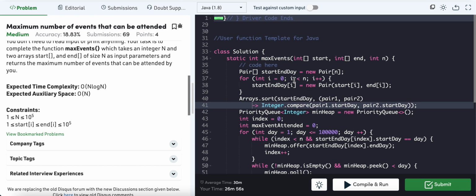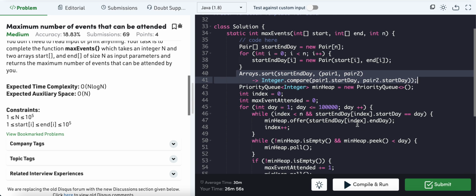So the main idea is that we first need to sort the events based on the start time. Then we go through the days on which we are having an event, and we track its end, when it will be closed. We find the closest event that we are able to attend, and that can be achieved by making use of the priority queue here.